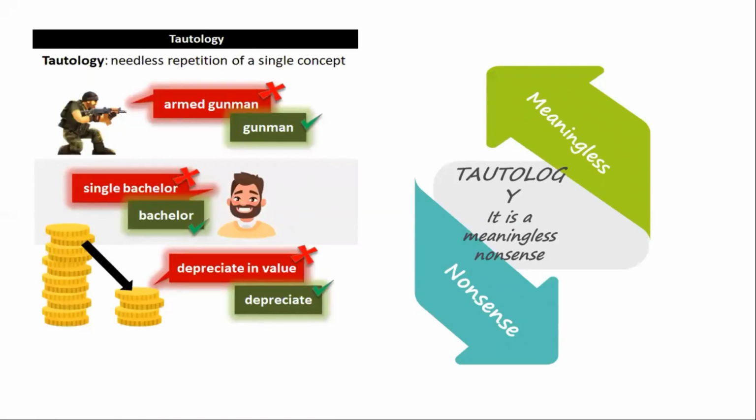For example, armed gunman. Gunman is always armed. So we should use gunman. Single bachelor. We should use bachelor. Not necessary to use single bachelor. In the same way, depreciate in value. Instead of that, we should only say depreciate. So this is tautology. हा थोडासा वेगळा पण अतिशय इंटरेस्टिंग असा फिगर ऑफ स्पीच आहे.